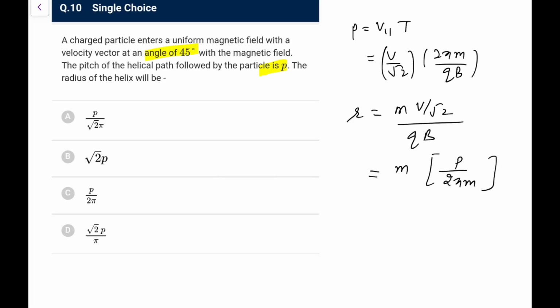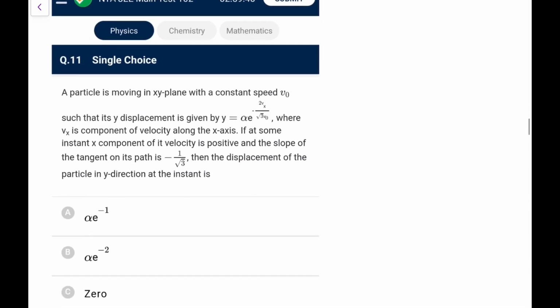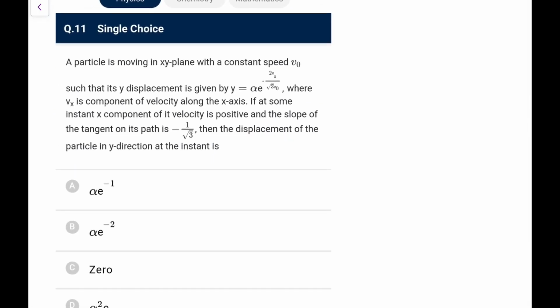So what we are left with is p by 2 pi, that is the answer that we are going to get. This is option C. So just a basic application asked very nicely.